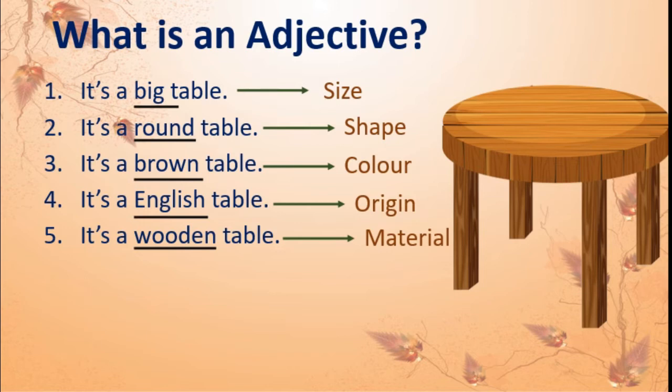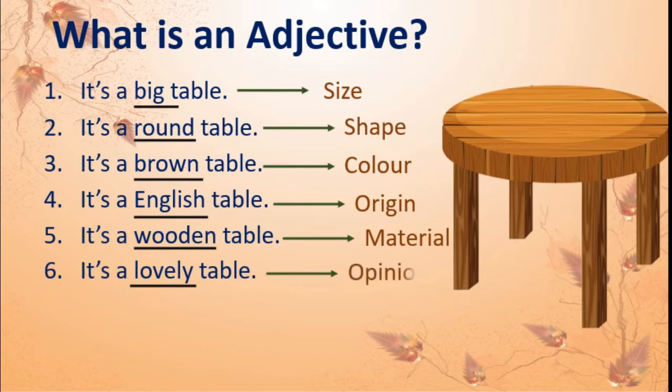Okay, got this? Next one is, it's a lovely table. See, here lovely is an adjective which describes the table. Lovely tells us the opinion of a person. He liked that, so he said it is a lovely table.